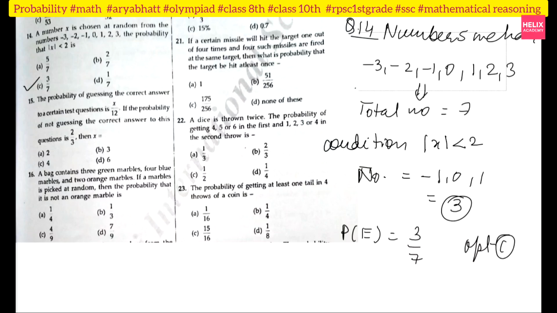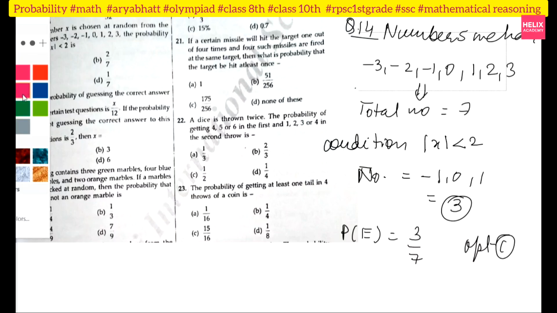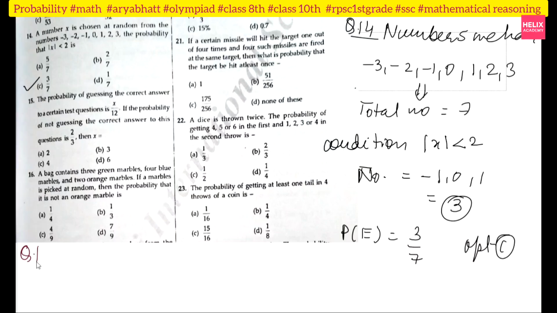Is this okay? Now see the next question, question number 15. Changing the color so it will be helpful to you. In question number 15, the probability of guessing the correct answer of certain test questions is x by 12. So the probability of correct is x by 12. If the probability of not guessing the correct answer is 2 by 3, so the probability of wrong is equal to 2 by 3. Now they are asking what x will be.